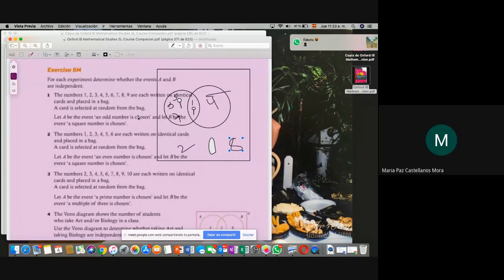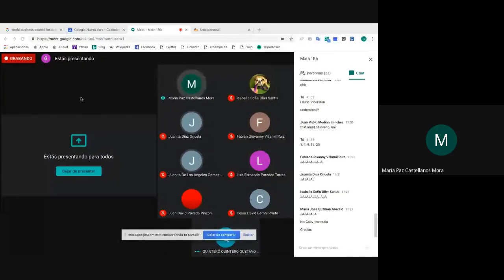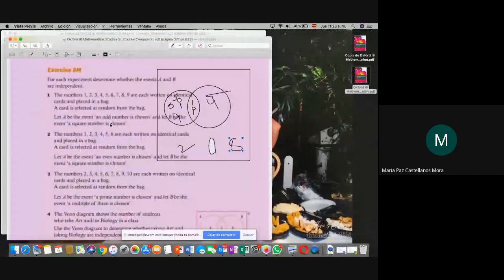Entonces Gaby, tenemos una pregunta. La idea es que los dos sets que están dentro del universal son unos que son impares, ¿y cuál es la otra condición? Mira, acá es odd number. Entonces, el A son los odd numbers: 3, 5, 7, 1 y 9. Y el B son los square numbers.